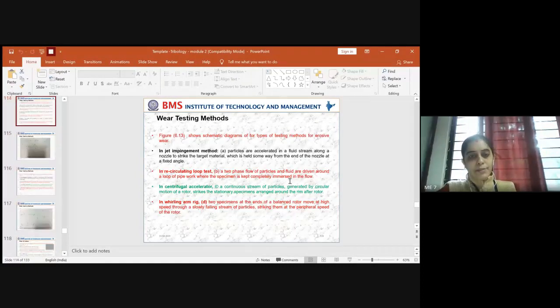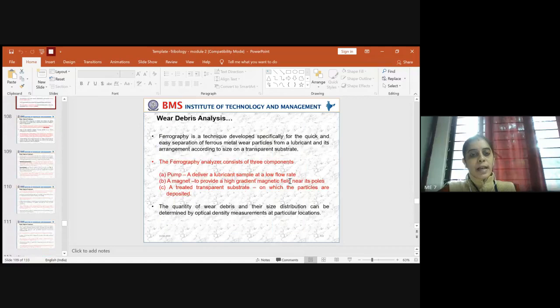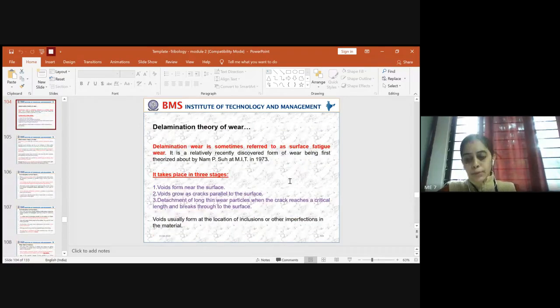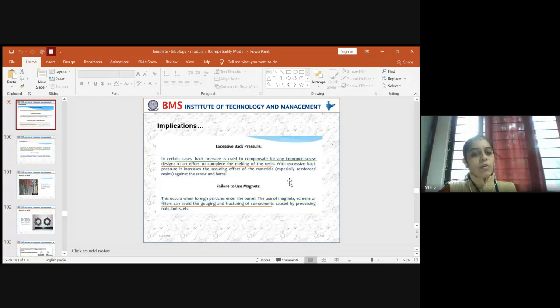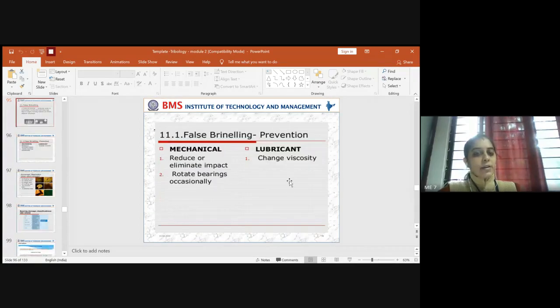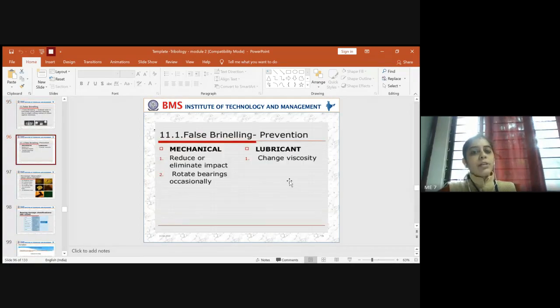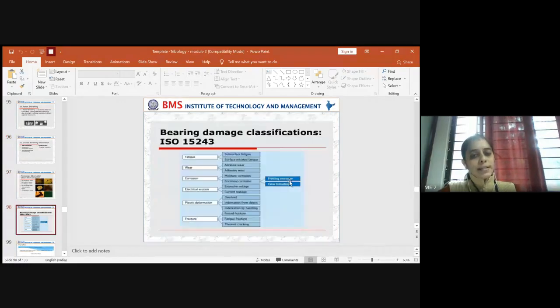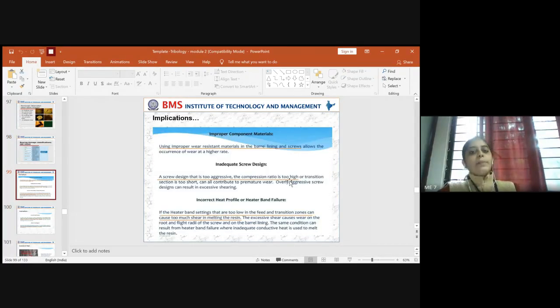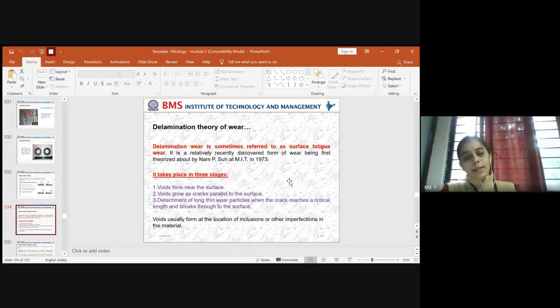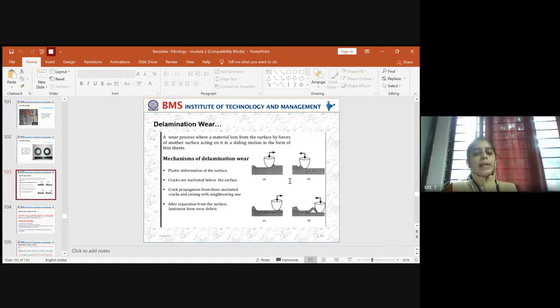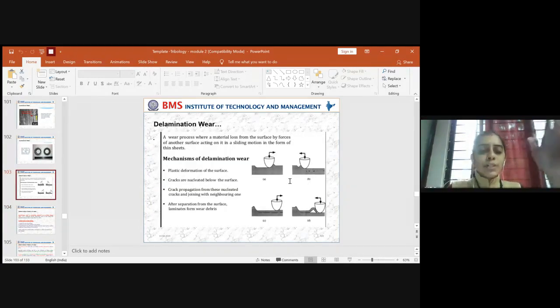And before that, we had a concept called delamination theory. I told you that I would do this once we complete the wear debris analysis, because we were in the flow of understanding what you mean by wear analysis and how it could be overcome. So I thought, let me cover the wear debris analysis associated with it, and the measuring methods, and then come back to delamination wear. So today we will be speaking about the importance of understanding delamination wear.